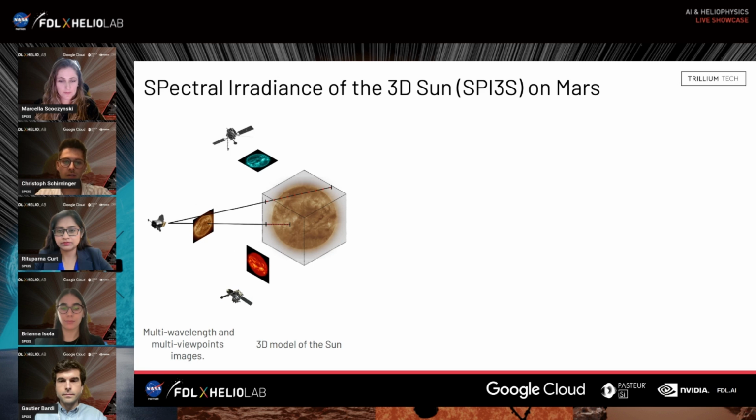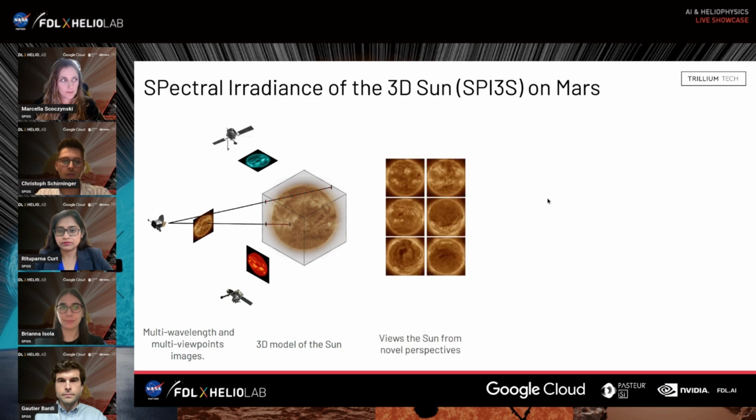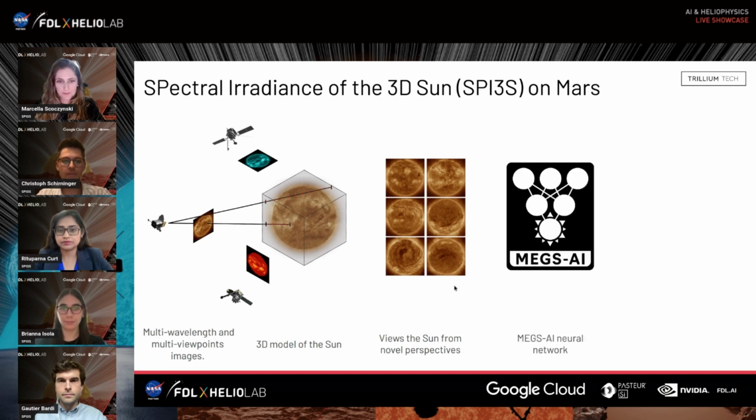Our SunEarth model then combines this information to resolve the Sun as a 3D object. This allows us to estimate physical quantities like density and temperature in the solar atmosphere. From this, the 3D model then provides us with novel perspectives of the Sun, such as unseen views from the solar poles, but also from any point in the solar system.